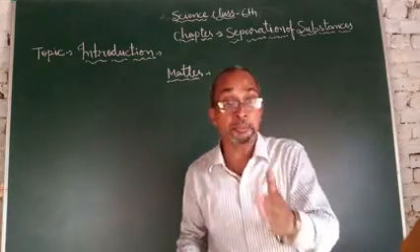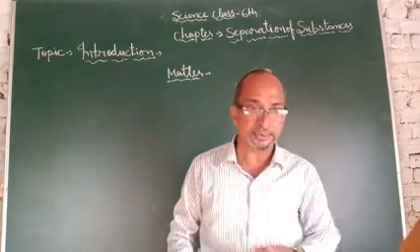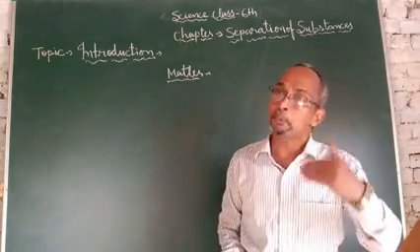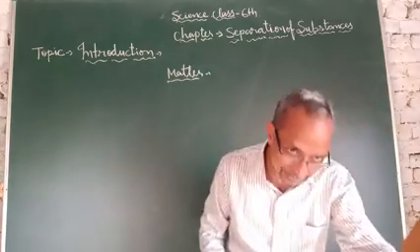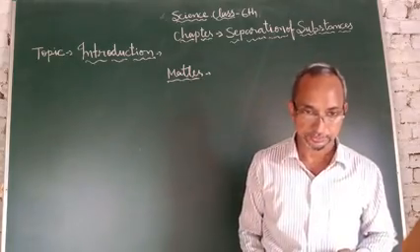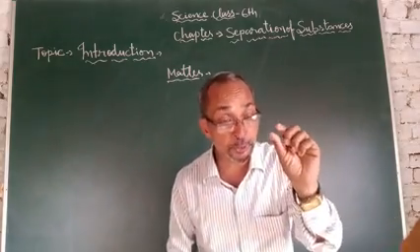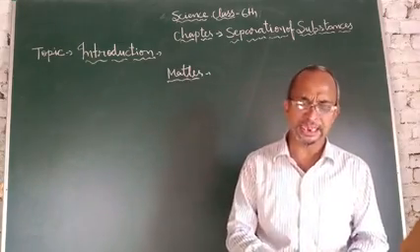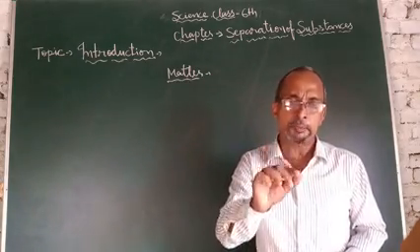Most materials are made up of more than one kind of matter, and some materials have only one kind of matter. For example, sugar. When you take granules of sugar, you will find that the granules of sugar are made up of one kind of matter.